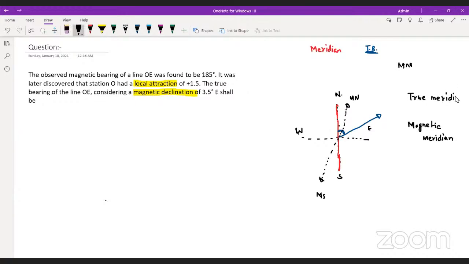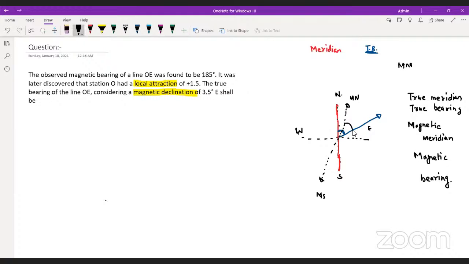So basically the angle measured with respect to true meridian is called true bearing, and the angle which is measured with respect to the magnetic meridian is called nothing but the magnetic bearing. Yes, it is called magnetic bearing. Come on, guys, tell me.